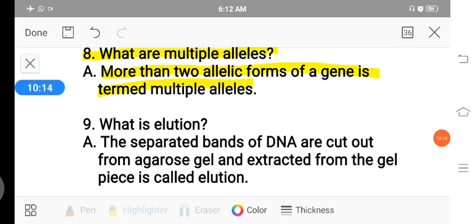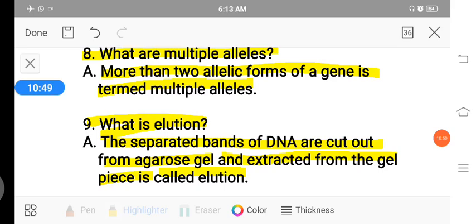The ninth question is, what is elution? Separated bands of DNA are cut out from agarose gel and extracted from the gel piece, which is called elution. This elution process occurs in the separation and isolation of DNA fragments in recombinant DNA technology.